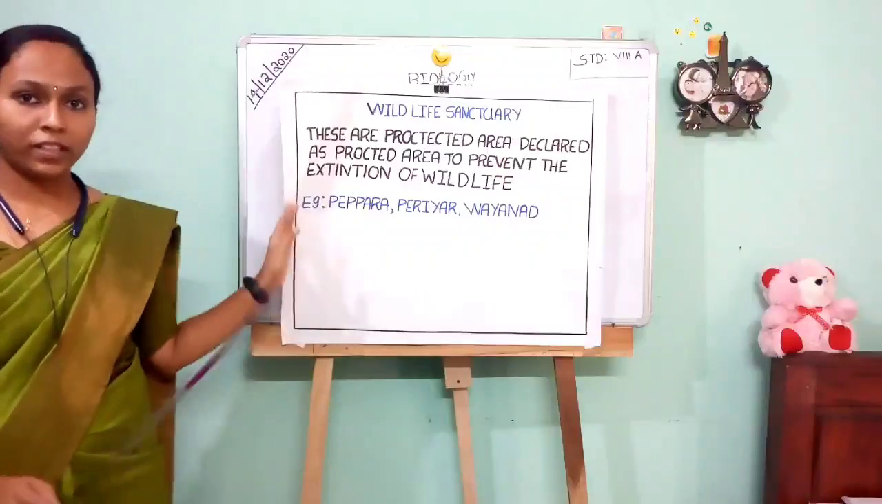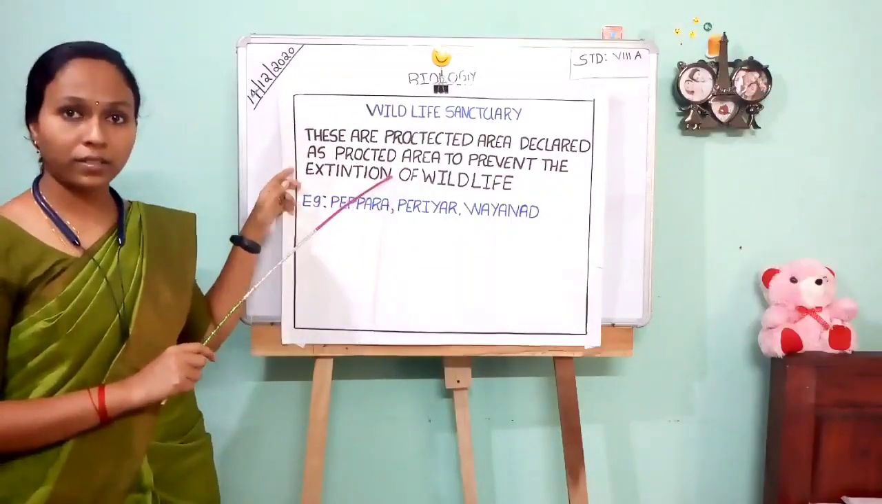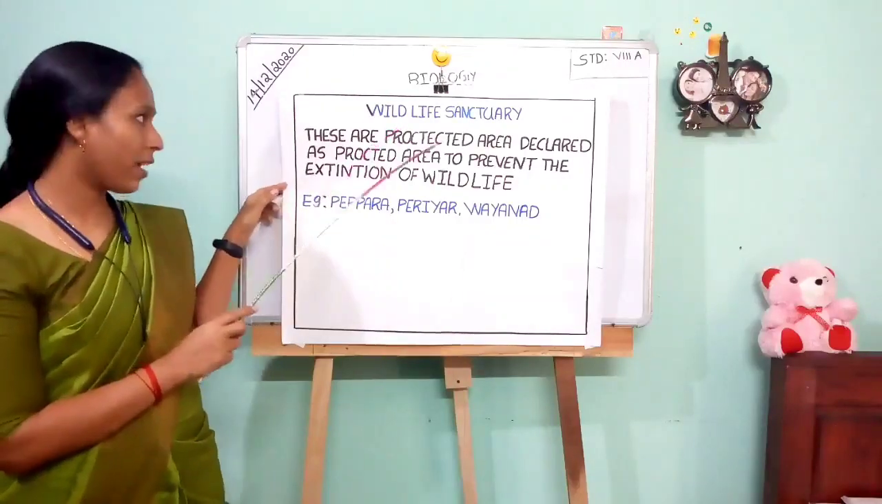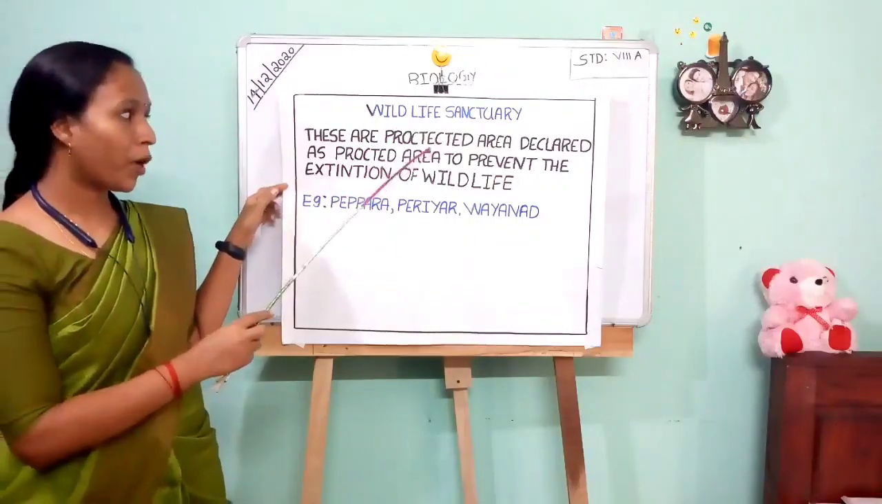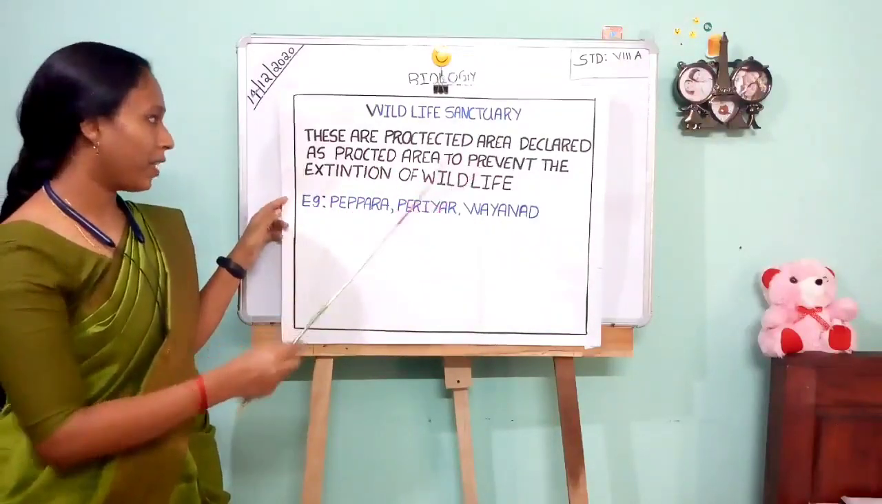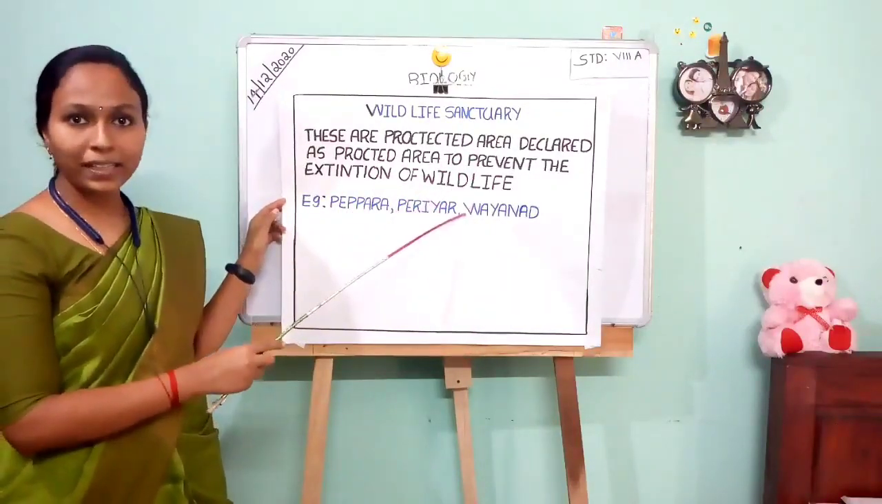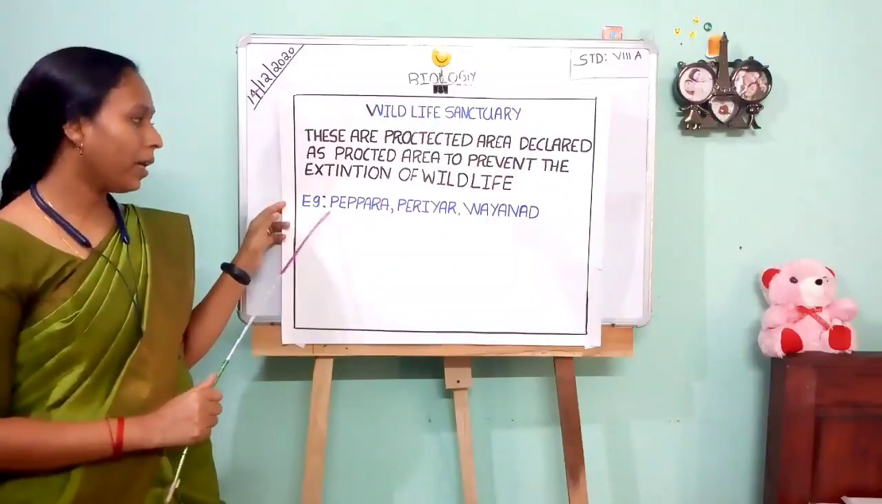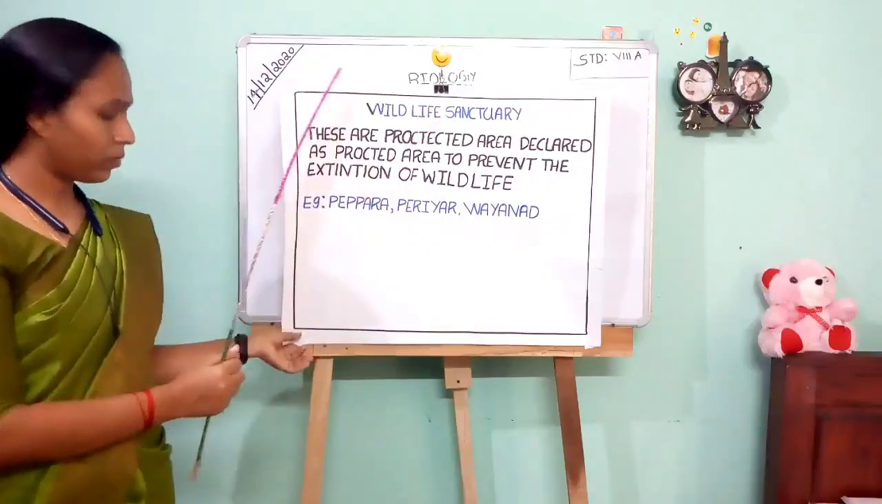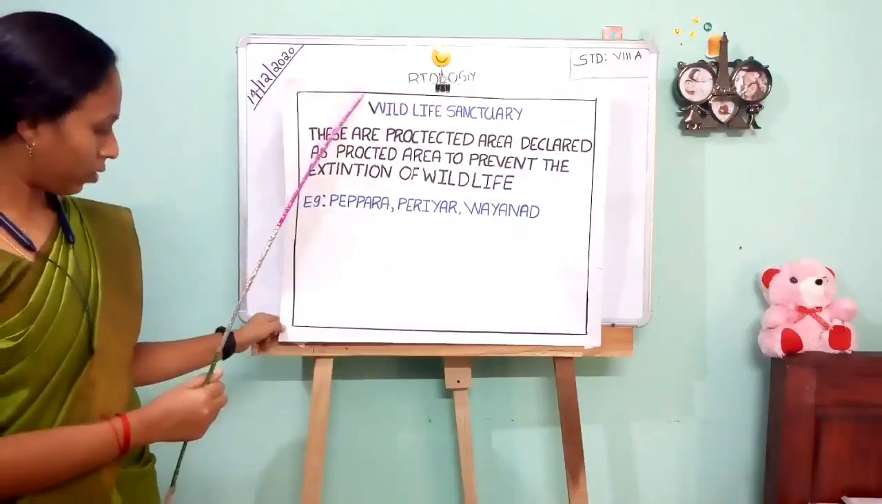From group 1, who is ready to read this chart? Okay, very good. Wildlife sanctuary. These are areas declared as protected areas to prevent the extinction of wildlife. Examples: Pepara, Periyar, Wayanad. Are you clear? Okay.